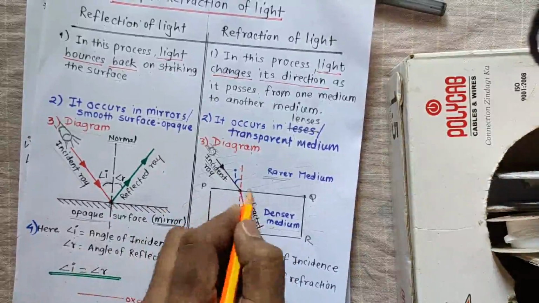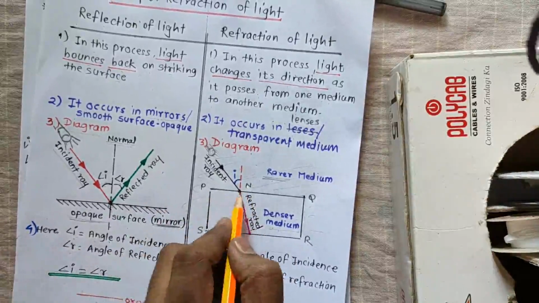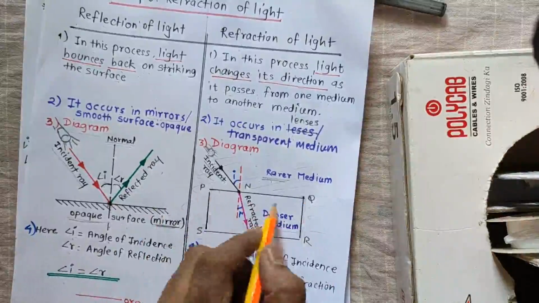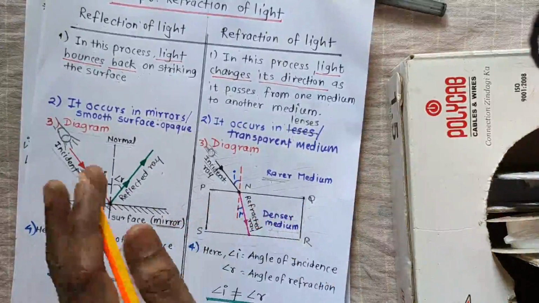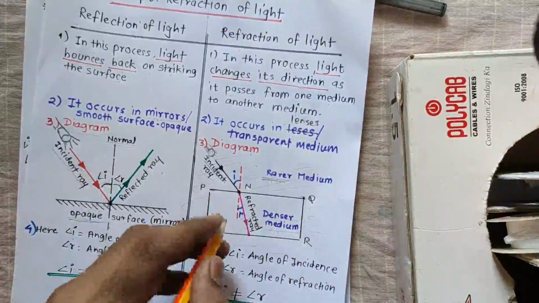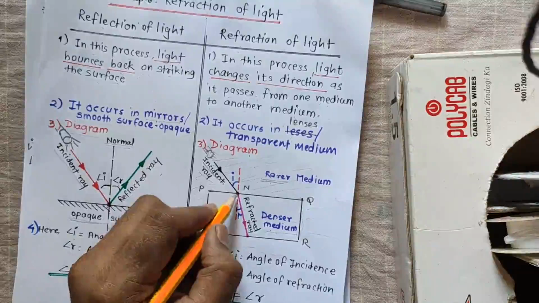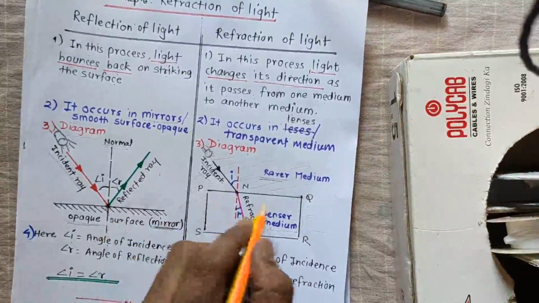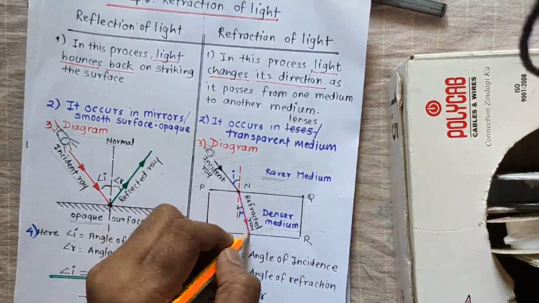I'll mark it as N. It touches point N on the line PQ. That line PQ is nothing but the edge of the glass. After touching this edge PQ, it goes inside the glass slab.